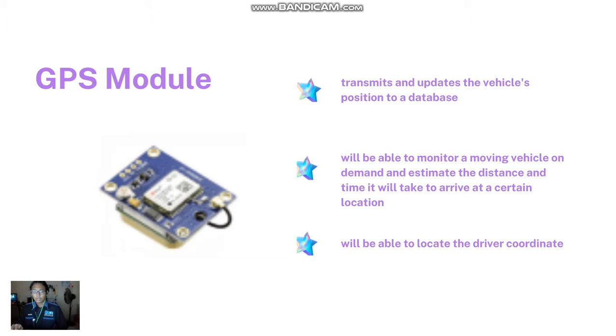Same as the MQ3 alcohol sensor, the GPS module also has 4 terminals, of which 2 are ground and source, and they are pin TXD as the transmitter and pin RXD as the receiver.